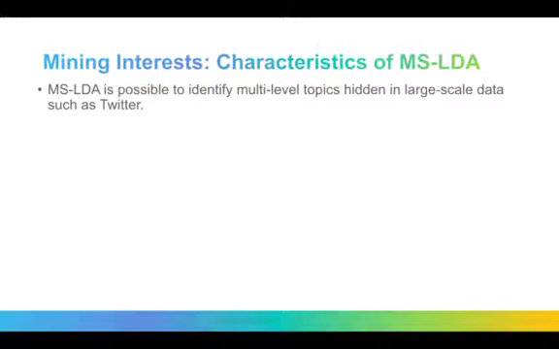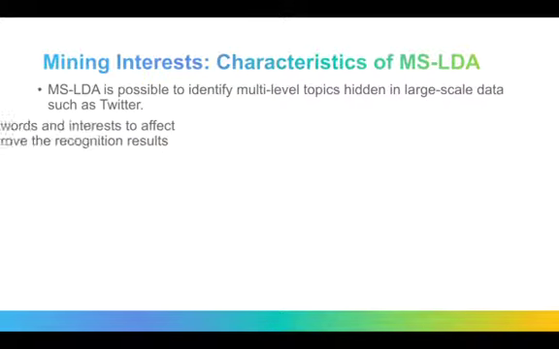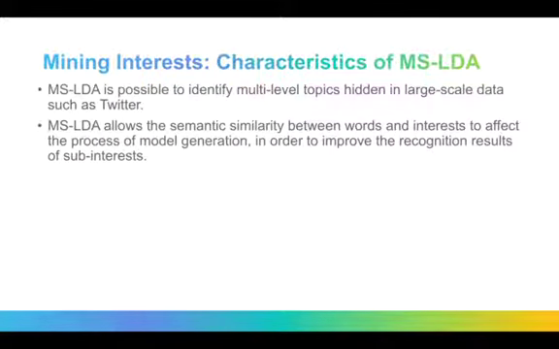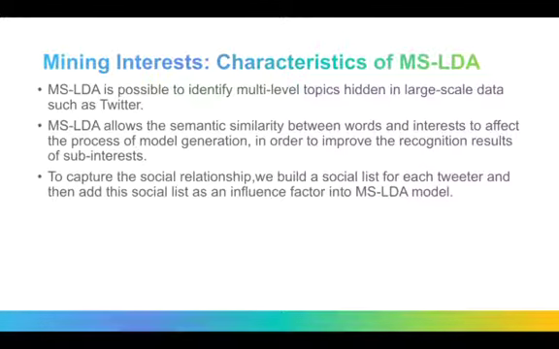There are some characteristics of MSLDA. MSLDA is possible to identify multi-level topics hidden in large-scale data such as Twitter. MSLDA allows the semantic similarity between words and interests to affect the process of model generation in order to improve the recognition results of sub-interests. To capture the social relationship, we build a social list for each Twitter and then add this social list as an influence factor into the MSLDA model.